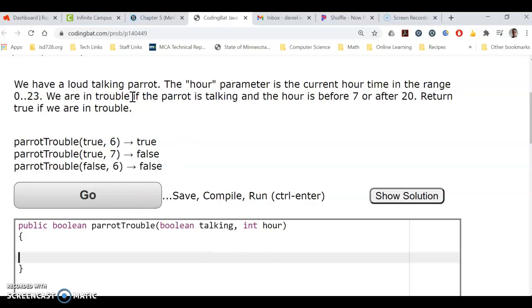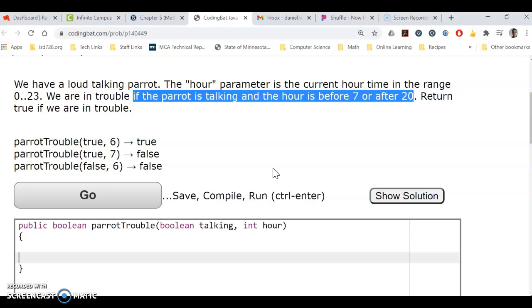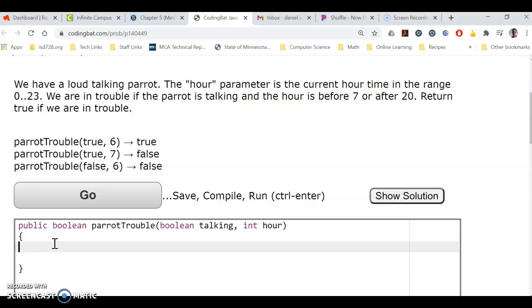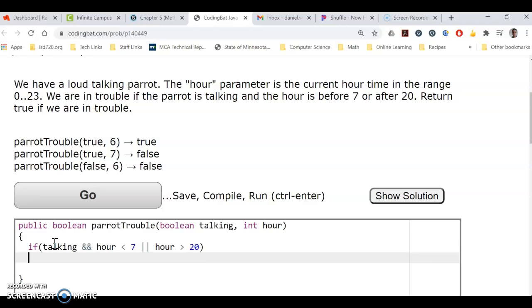So the if is almost right here. So if the parrot is talking and the hour is before 7 or after 20. Honestly, that's kind of how I would lean towards doing this. I would basically say if the parrot is talking, so that's a Boolean that's already true or false, and it's early in the morning, so hour is before 7, or the hour is late after 20. So less than 7 or greater than 20. Okay, and then we're going to return true that we are in trouble here, else we're going to return false.